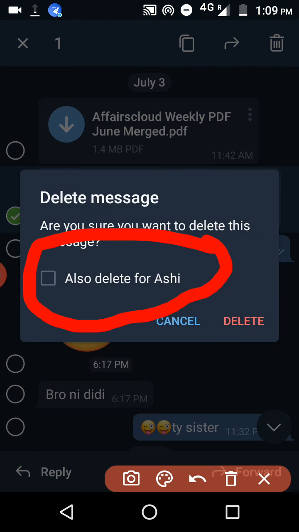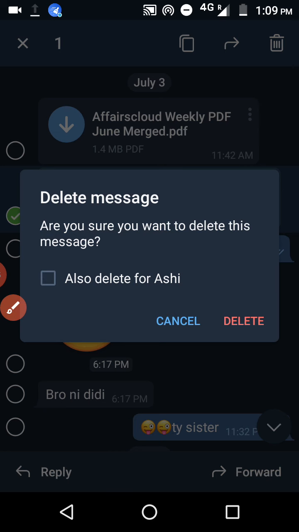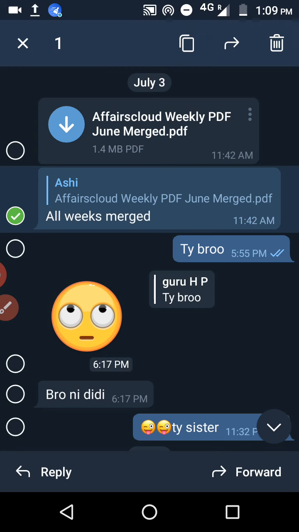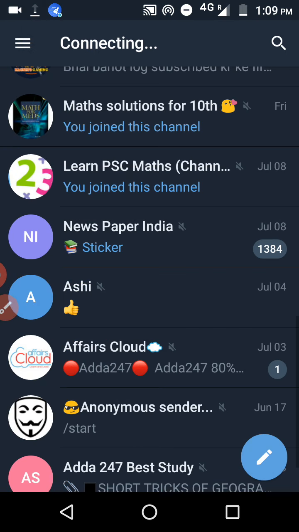It means if you click on this, the message will also be deleted from her phone, and from our phone memory too. It's also very useful, right? Without using her mobile we can delete that message. So if you are using Telegram to chat with anyone, you can use this. And if you send any messages and she replies with anything vulgar, you can delete both sides' messages using this.